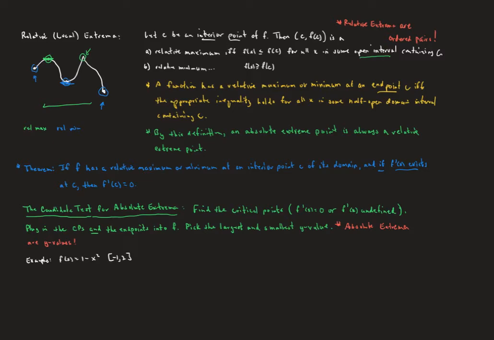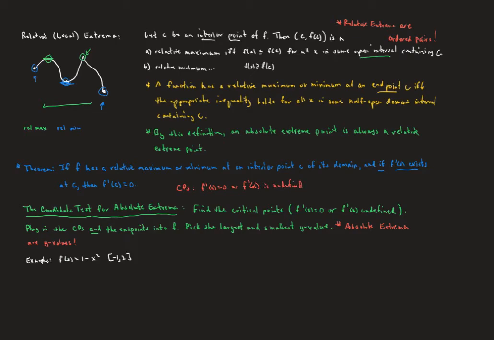Those we'll call critical points. Any place where the derivative is either 0 or undefined is going to be a critical point. So I'm going to say critical points are where f'(x) is equal to 0 or f'(x) is undefined.